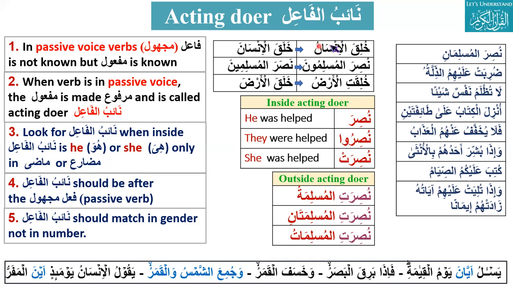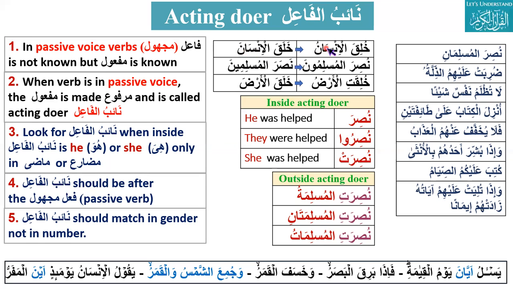So we have to find some fa'il. What will happen? The mansub, which was maf'ul before, becomes marfu, and it is called acting doer. In place of that, it was actually mansub, maf'ul.